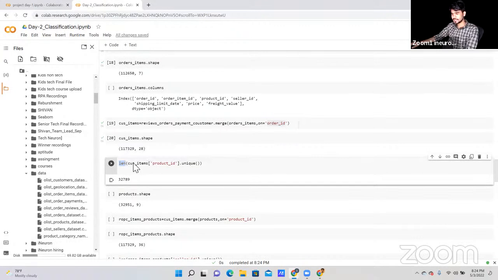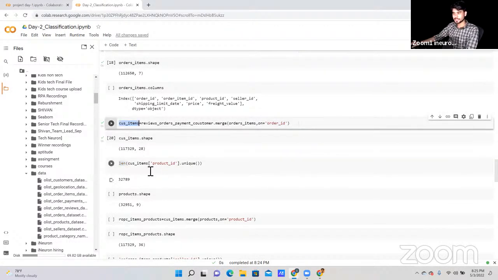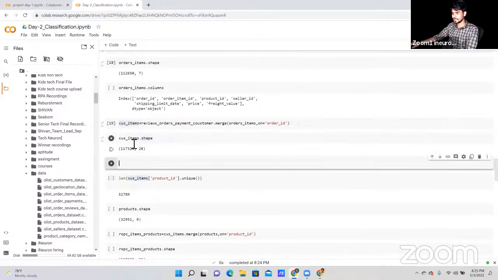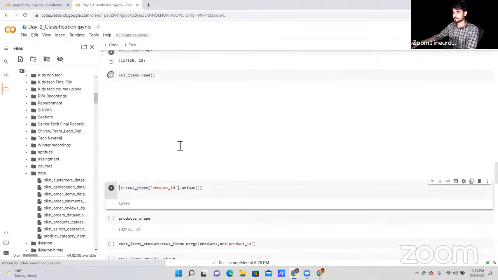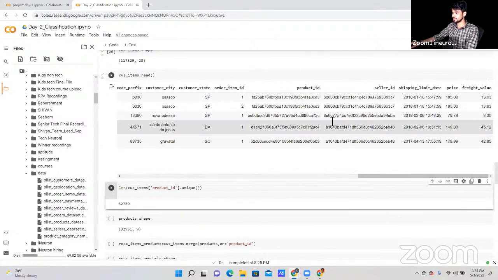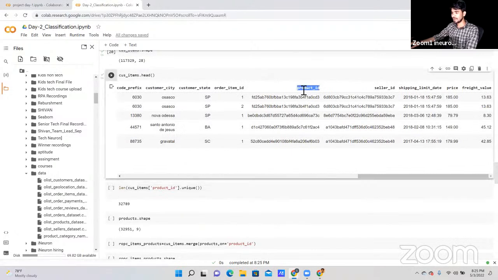Okay, so the len function. This is the data that we have, customer item. Under the customer item, let me create one cell and read this data with data.head. I'm going to read the top 5 rows. As you can see, we have a product ID. I'm going to check the length of this product ID.